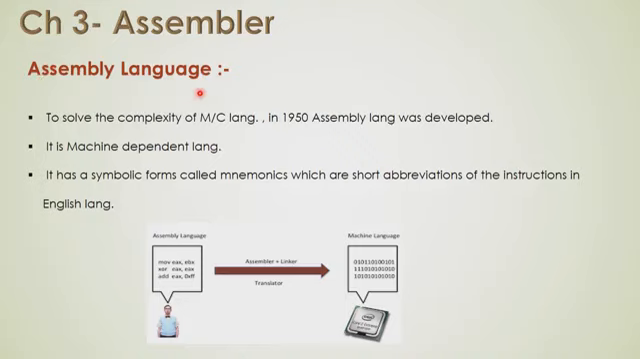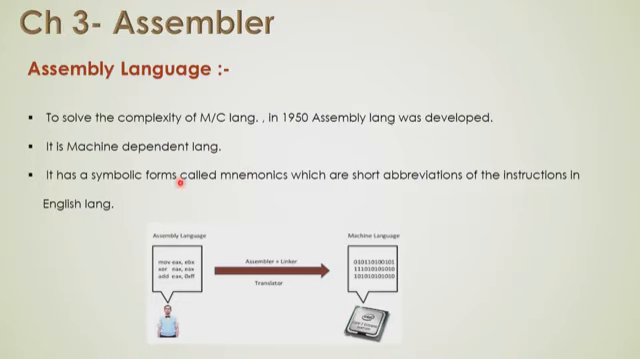So what is an assembly language? It is used to solve the complexities of machine language, and it was introduced in the 1950s. So in the 1950s the assembly language was developed. It is a machine dependent language. It is not a portable language because it is machine dependent. So we need to know the architecture of our machine.